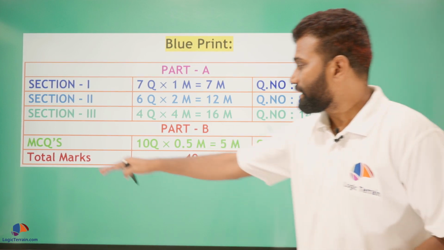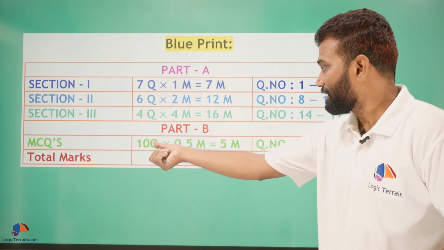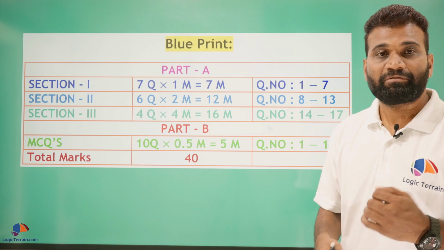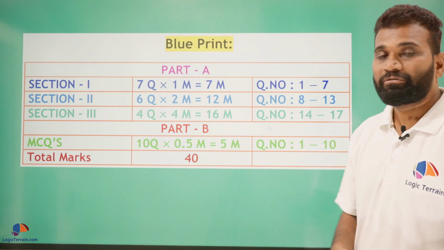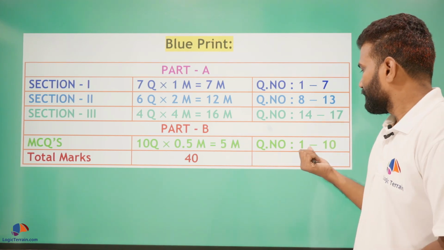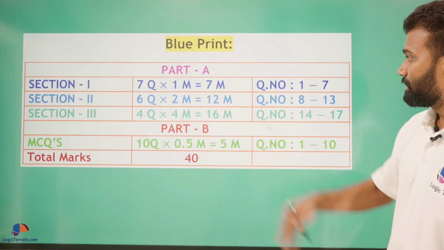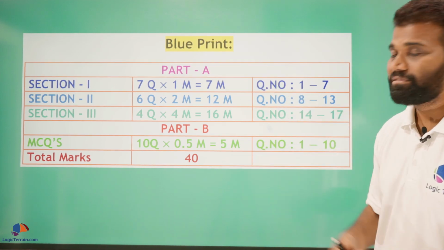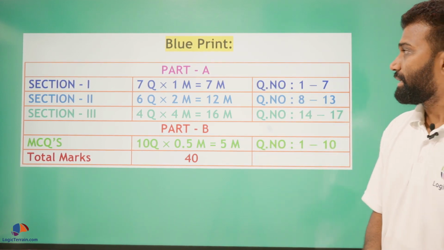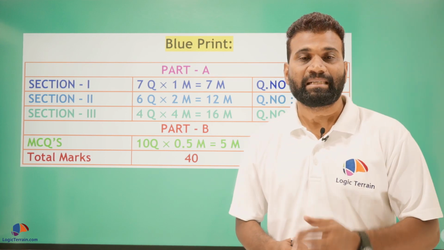In part B, we have 10 MCQs of 0.5 marks each, that is a total of 5 marks, from question number 1 to 10. So 35 plus 5, total 40 marks paper, and this is of 2 hours 30 minutes writing time.